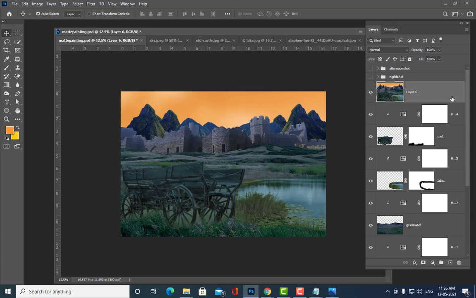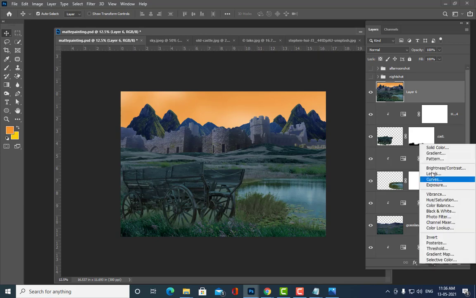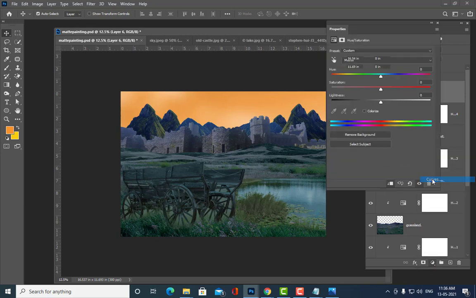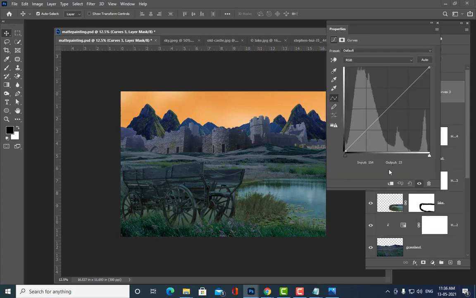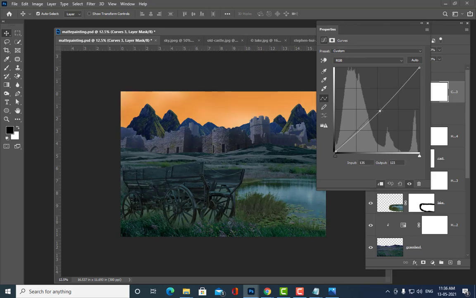So what we have to do? We have to reduce the lighting. So how can we reduce the lighting? We have to apply a curves adjustment layer. So just simply click here and apply a curves adjustment layer. And then I'm going to just keep it here. Just click on this, and then let me make it dim.